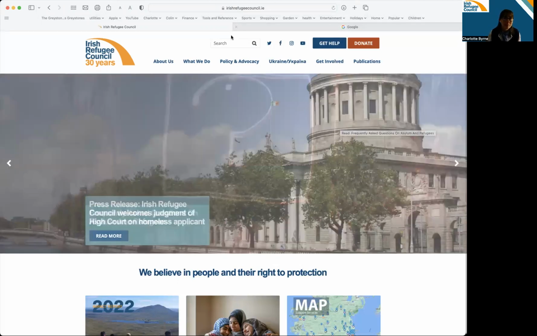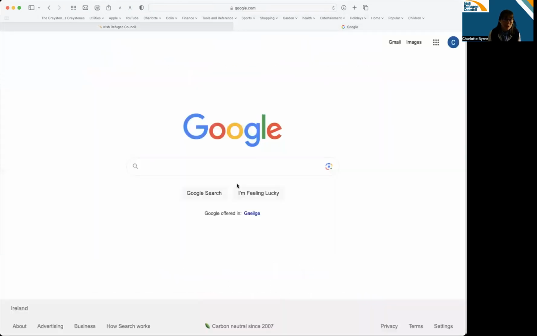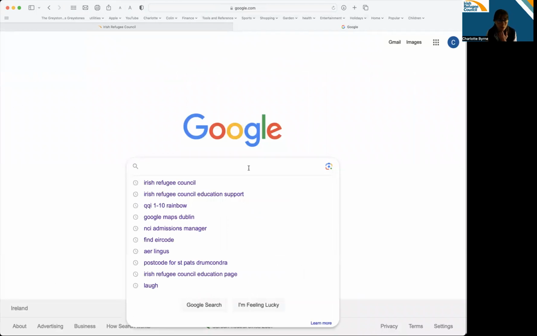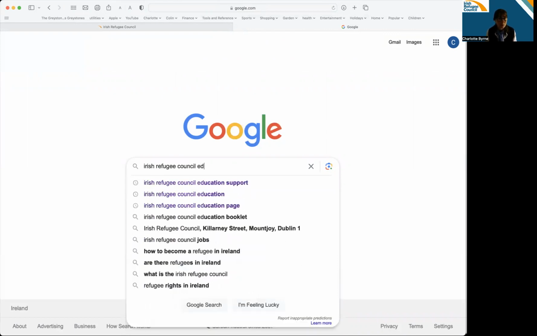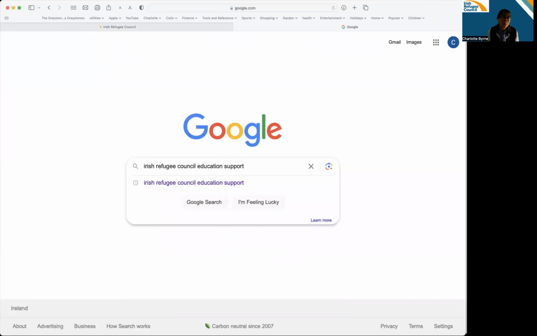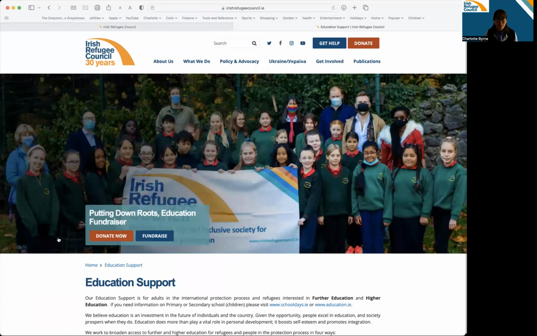So that's the Irish Refugee Council homepage, but the easiest way to find the education page is actually just to Google Irish Refugee Council Education. That will probably get you to it, but support will be even quicker. Irish Refugee Council Education Support. And the first thing that appears will be our education page. Looks like that.